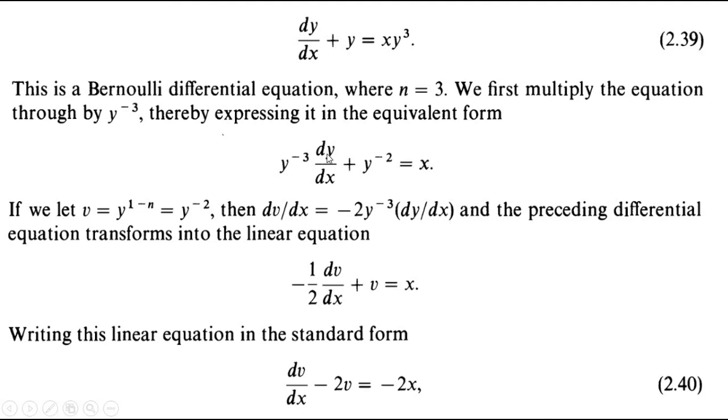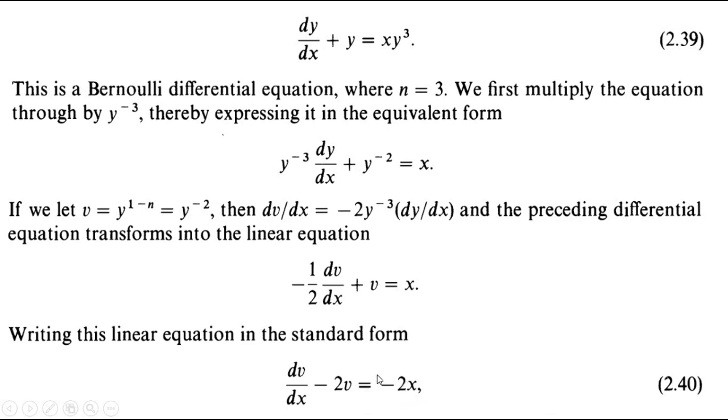And we put instead of this one, this part, and of course here this comes to 1 over minus 2, and instead of this one we write dv over dx plus, here will be what? Since here v is equal to y to the power minus 2, we just write here v, and this one is equal to x. So if we multiply this one by minus 2, we have dv over dx minus 2v is equal to minus 2x.